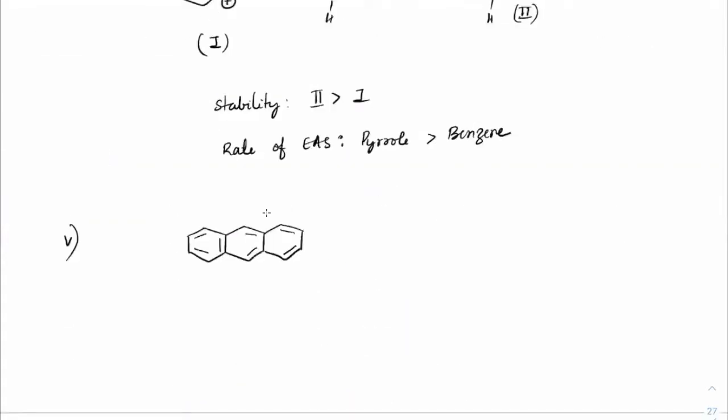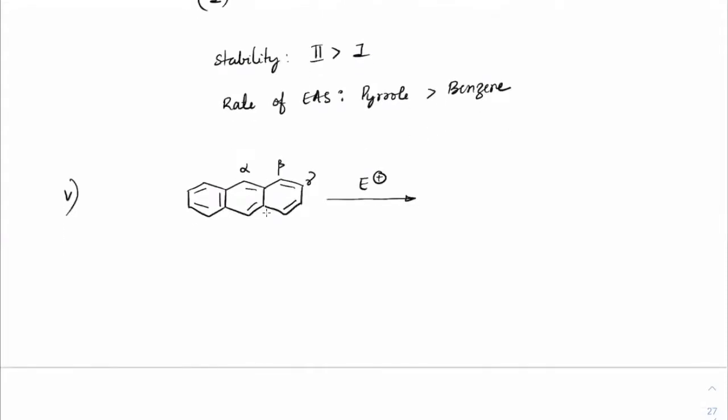Anthracene has three positions: alpha, beta, and gamma. So it has this alpha position, beta position, and gamma position. These three are unique positions on which an electrophile can approach. Now the best possible position, I'm not writing all the cases, I'm just showing the best possible case, is the alpha position. Why the alpha position? If an electrophile approaches here, the positive charge will come there.